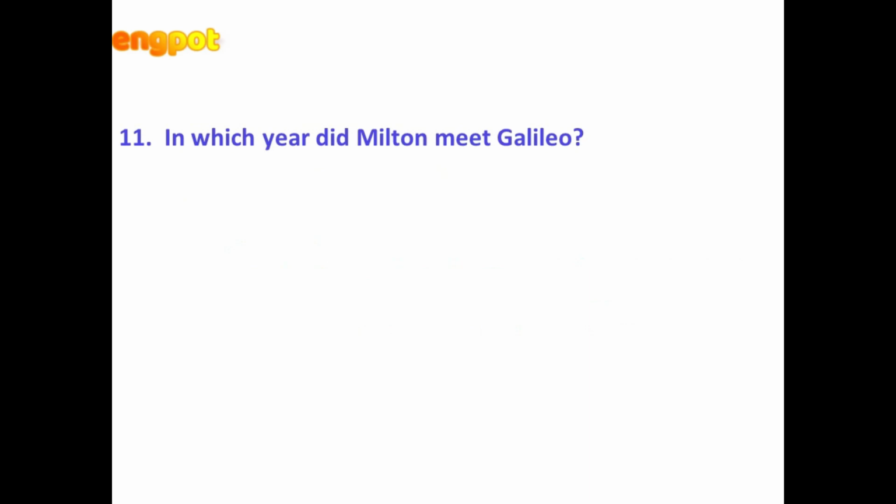In which year did Milton meet Galileo? 1638. It was in 1638 that Milton undertook a tour to European countries like France, Switzerland and Italy. He even planned to visit Greece, but he was forced to return home to England because of the rumors of civil war, or of the political tension in England. So he couldn't continue that tour.